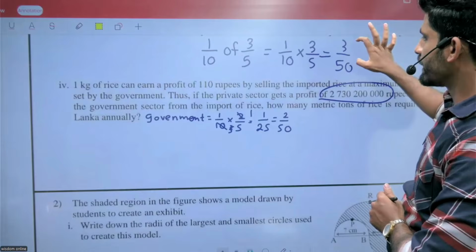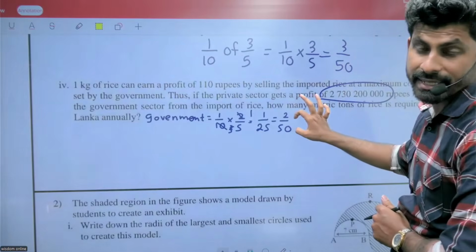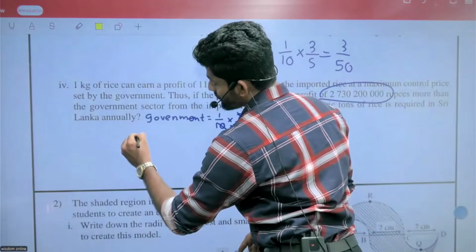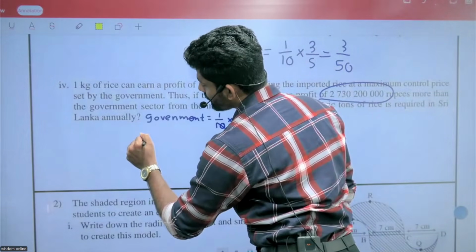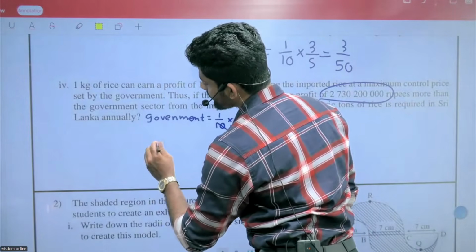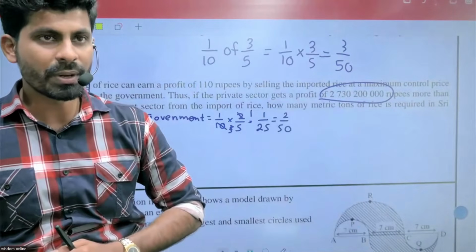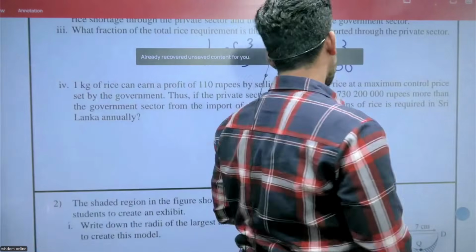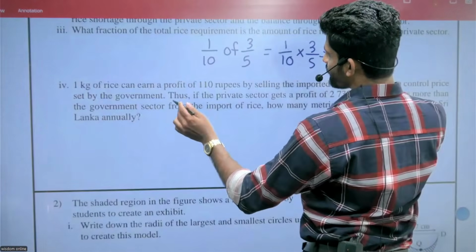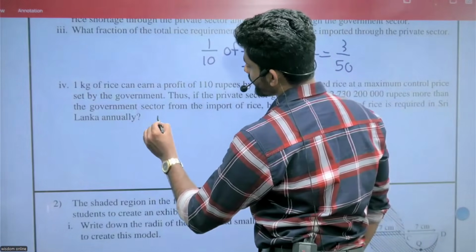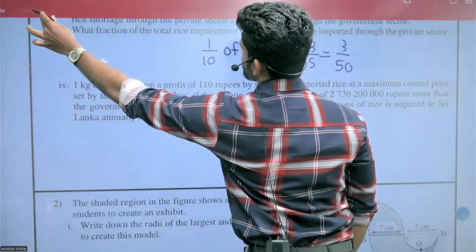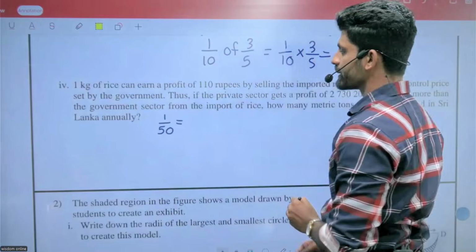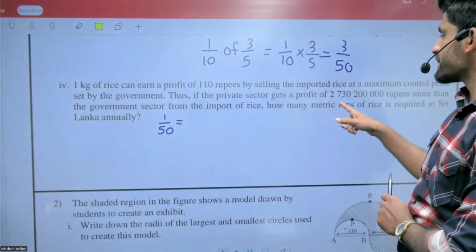We saw 2/50 for the government. The difference equals 1/50.